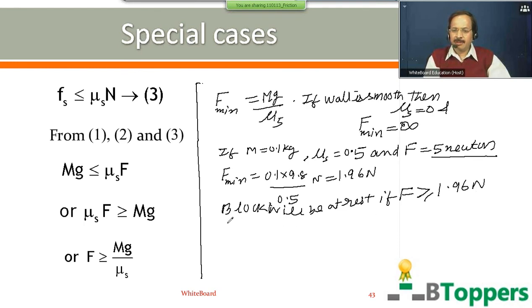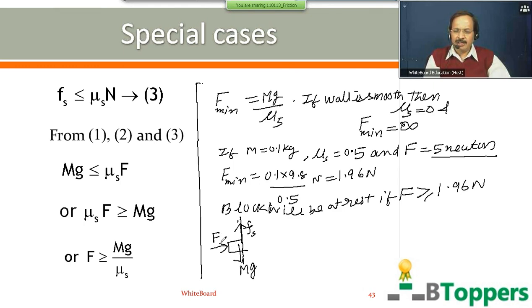Then the magnitude of static friction on the block will be, you can recall the free body diagram I have drawn. The weight mg of the block acts vertically downwards. The static friction on the block by the surface of the wall acts vertically upwards.